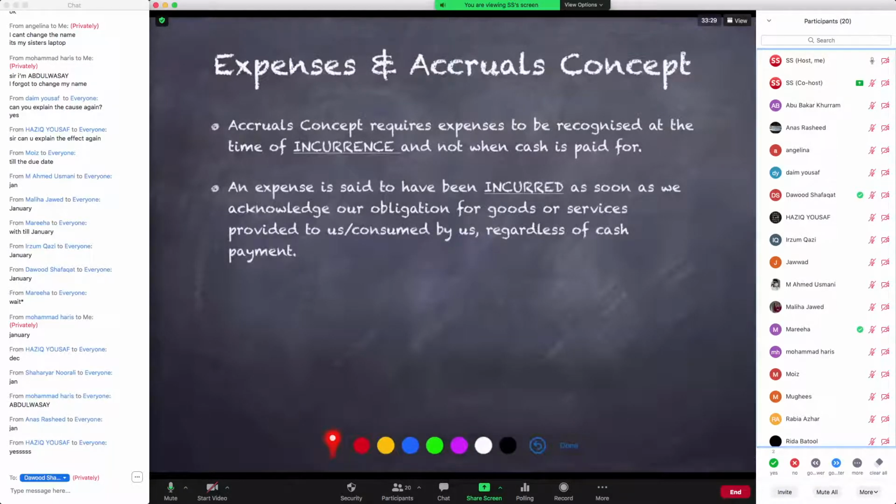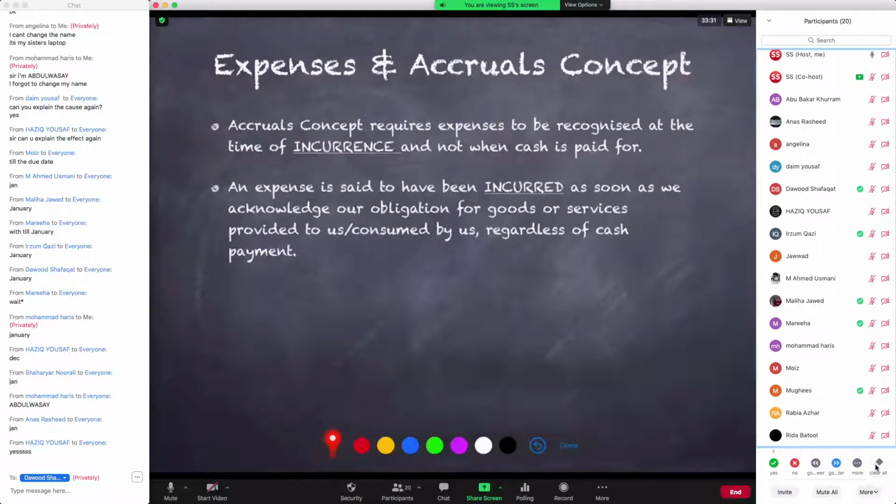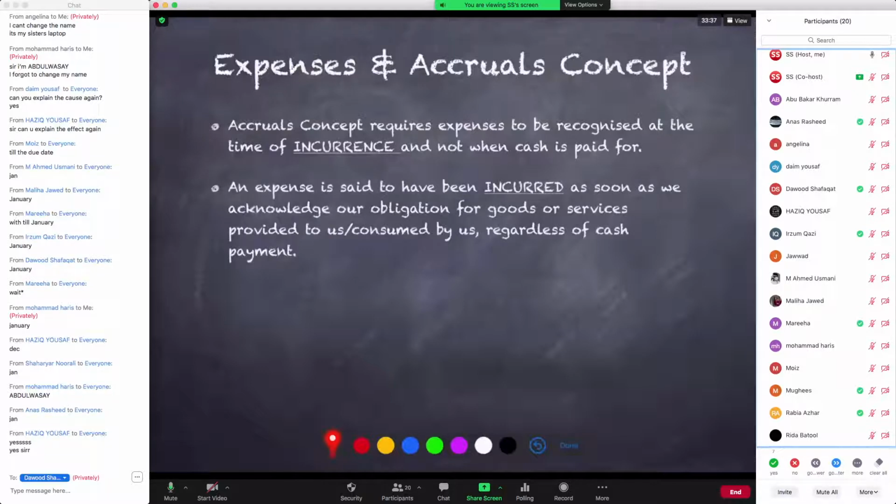But first of all, give me the feedback here. Right? Do we understand? Ek baar feedback mujhe de dein, everyone. That do we understand the difference between incurrence of an expense and the payment for an expense? These are 2 different things. Accruals concept says it's the incurrence of an expense that matters. Payment by cash does not matter.